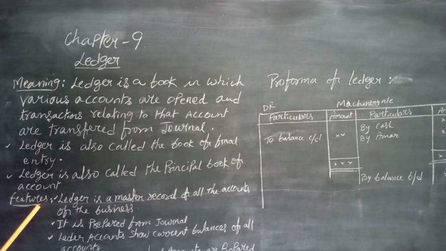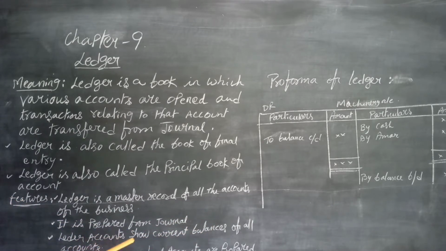And what are the features of a ledger? The ledger is a master record of all the accounts of the business. As many accounts as there are, those accounts are opened on various pages of the ledger. All the accounts are found on different pages of the ledger. It is the master record of all the accounts, and it is prepared from the journal or cash book, etc.